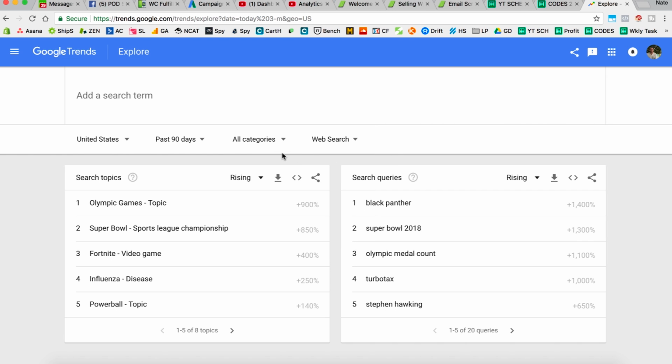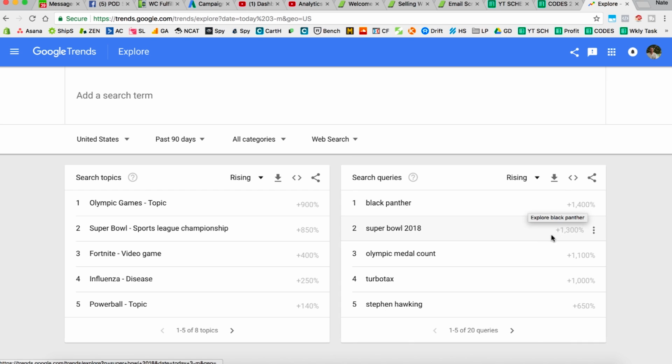Then what I like to do is first, I ignore the topics. I don't care about the topics. I want to know the search queries. I want to know what people are actually typing. And then I want to look for the breakout tag. That means it's exponentially increasing right now. So when you see 1400%, that's close to breakout. Here you can get a couple, Call Me By Your Name, Jumanji, Fortnite, whatever. This is all boring stuff.